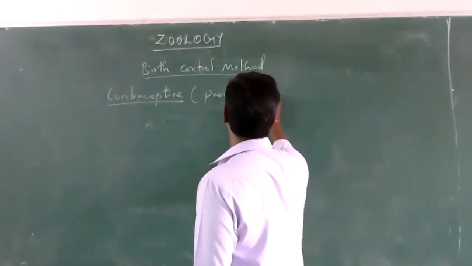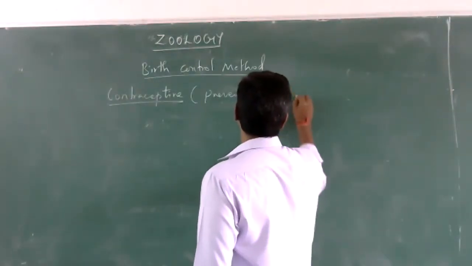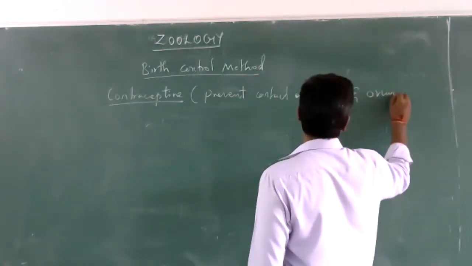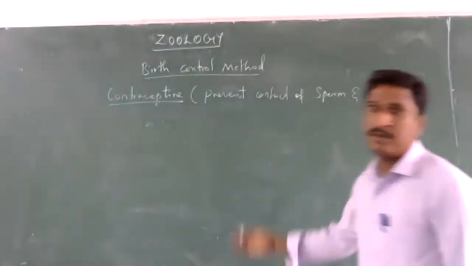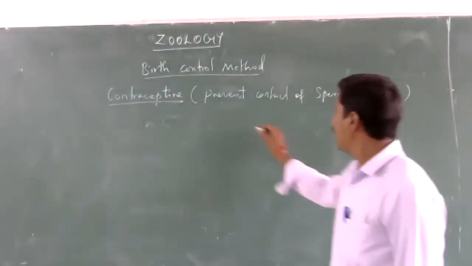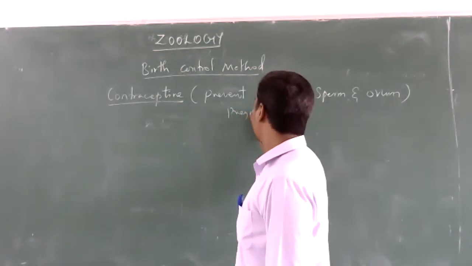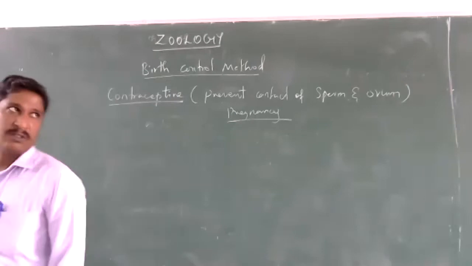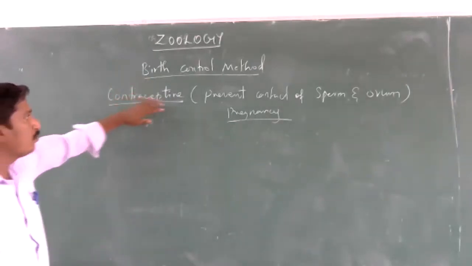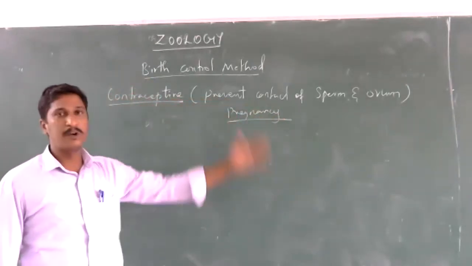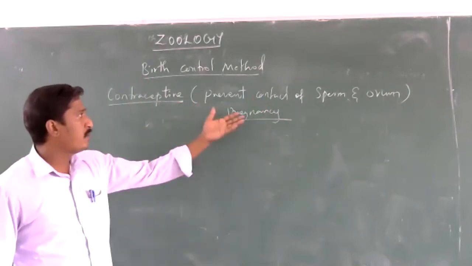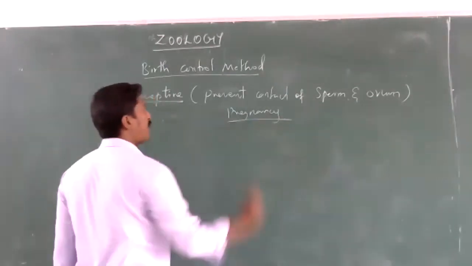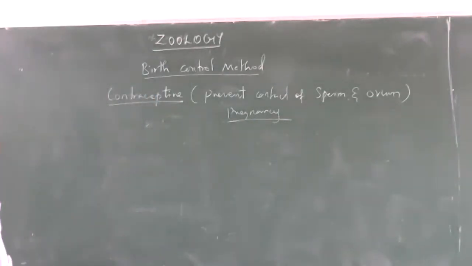By this process, we can avoid unwanted pregnancies and control population growth.